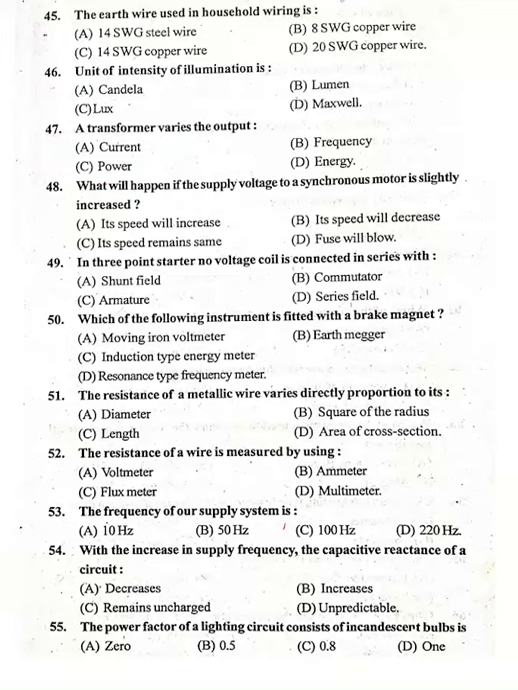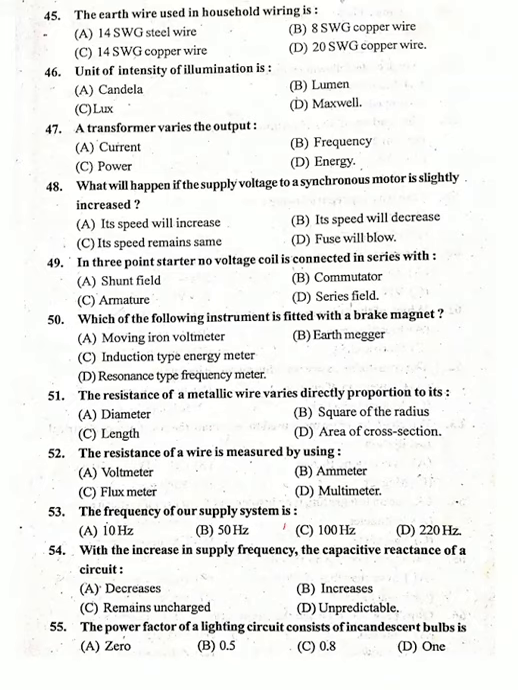The earth wire used in household wiring is 45 option C, 14 SWG copper wire. The unit of luminous intensity is... Okay, that's simple. 46 option A, candela. Luminous intensity unit is candela. That's an SI unit, candela. That's very important.